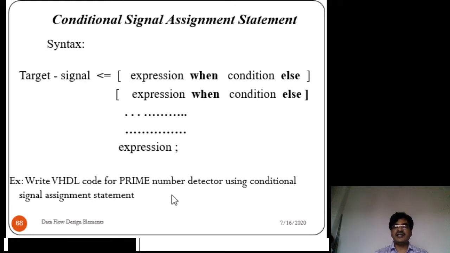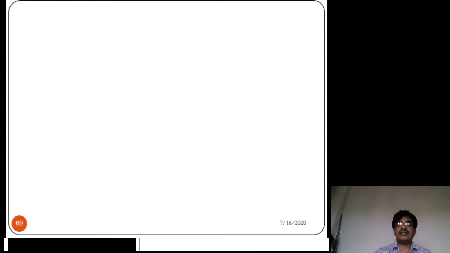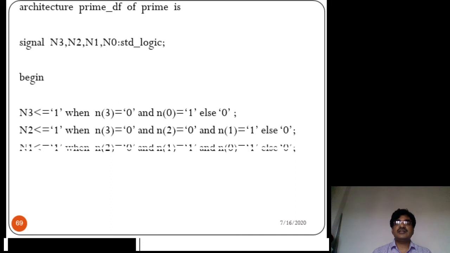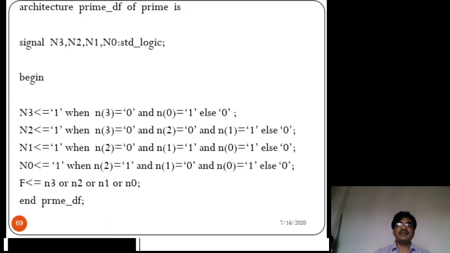Let us see the usage of this conditional signal assignment statement in an example, like VHDL code for a prime number detector. So this is the program for the prime number detector. Assume the entity declaration is already there. Then coming to the architecture body, how the conditional signal assignment statement can be used, that we are going to see now.